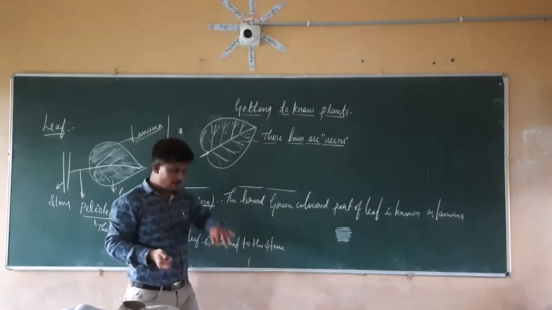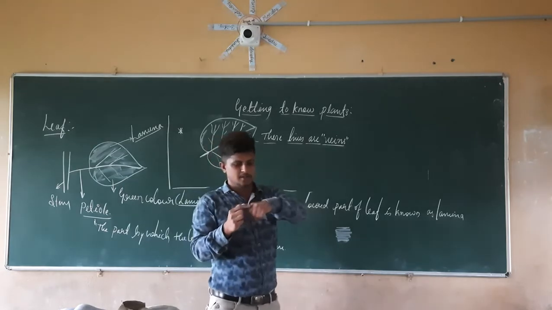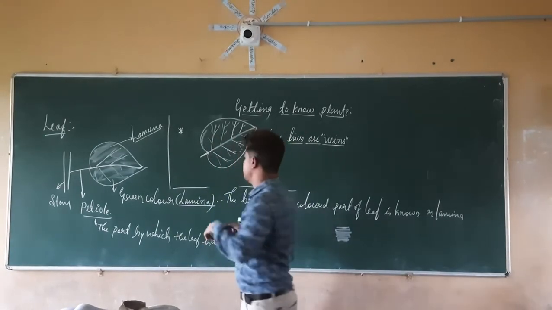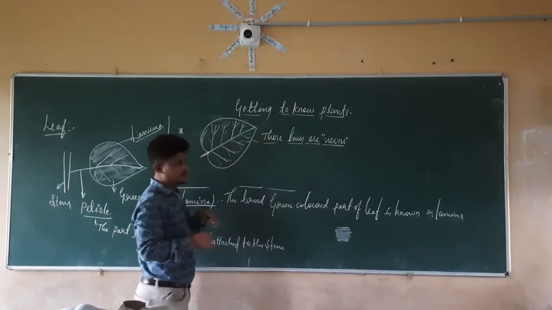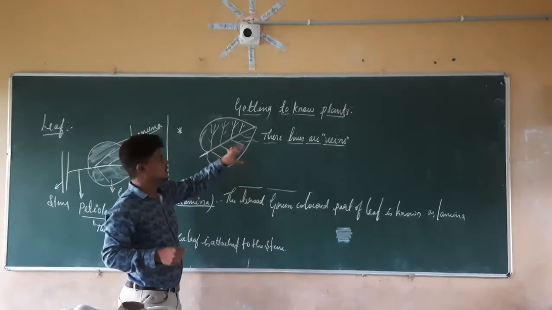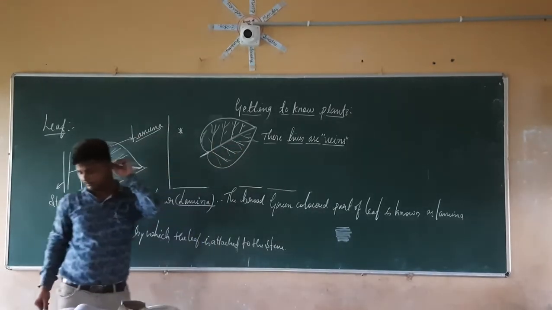Right. In the same way, whatever you are going to see in your hand, those are nothing but veins. Those impressions are nothing but veins. In the same manner, these leaves are going to give impressions, linear impressions. Those line impressions are nothing but what? Those are known as the veins.